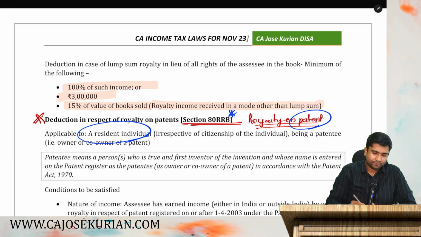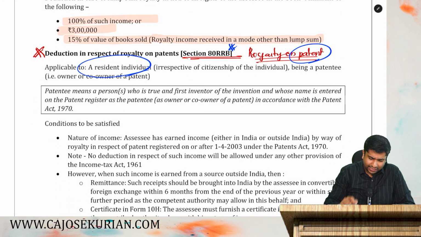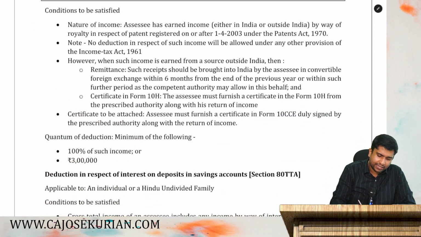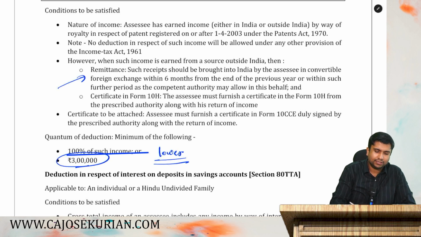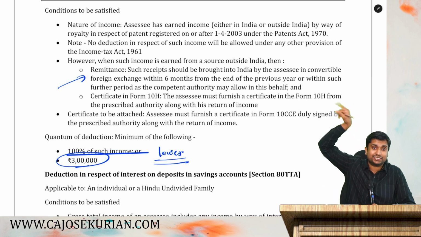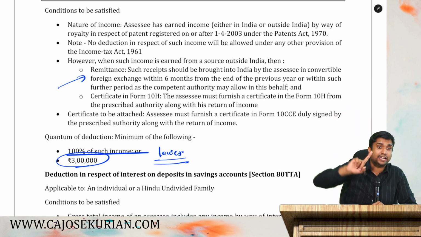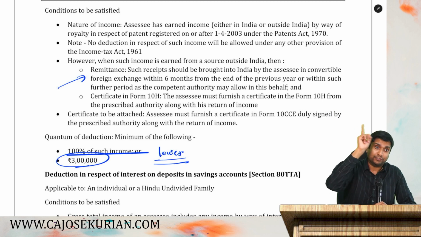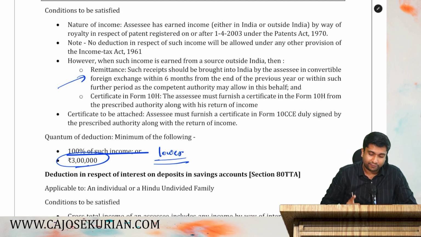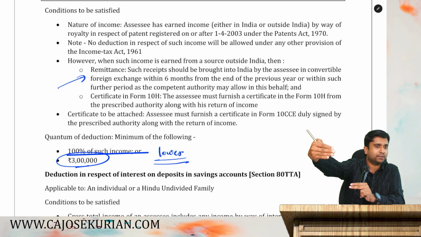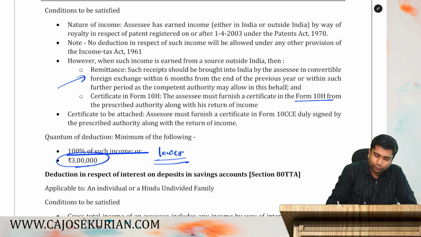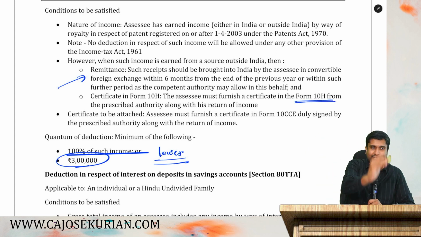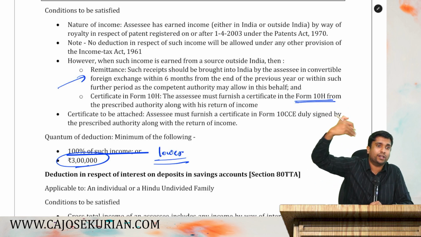Patent on royalty. The assessee has to be a resident individual. The maximum deduction shall be either 100% of such royalty or 3 lakh, whichever is lower. If I'm receiving royalty from overseas, I have to bring that royalty to India within 6 months from the end of the relevant previous year or such extended time. Same condition. And I have to file Form 10H along with my return of income stating the particulars of the foreign receipt.